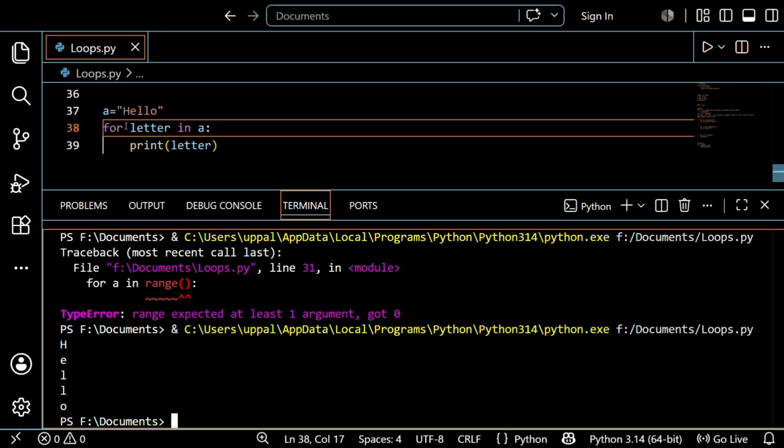In strings there are positions: the starting point is 0, 1, 2, 3 and 4. Initially the position is 0, so it will print the position 0, that is H, so it printed the H. After that E, then L, L, O, so it prints the letters line by line. I will explain strings in detail, because without knowing the strings concept we cannot understand this one, so don't worry, guys.